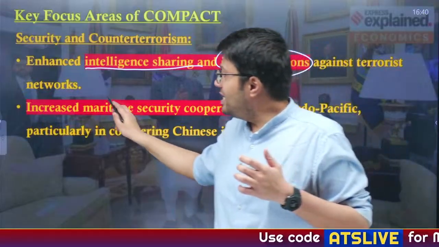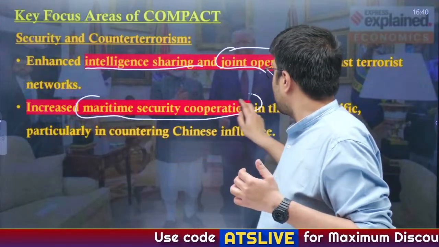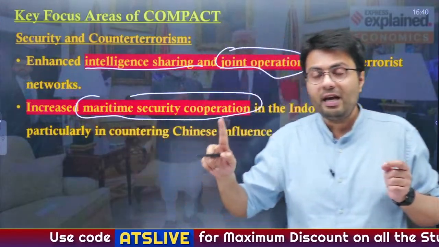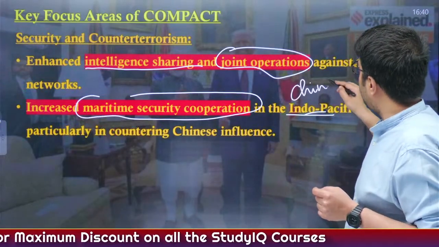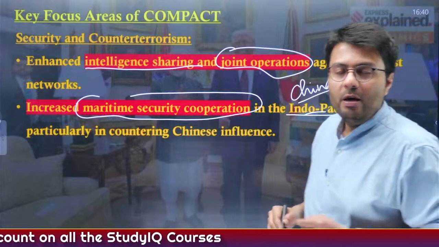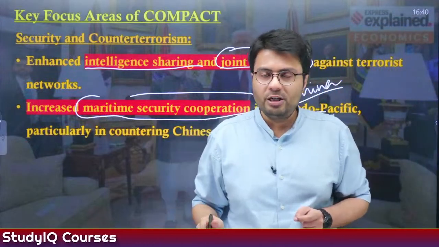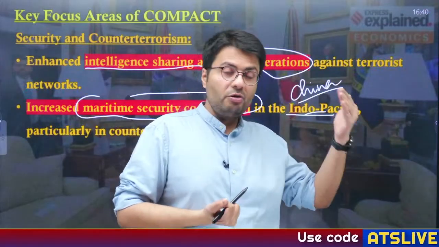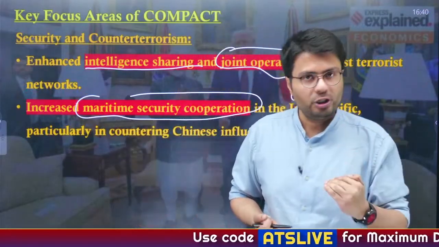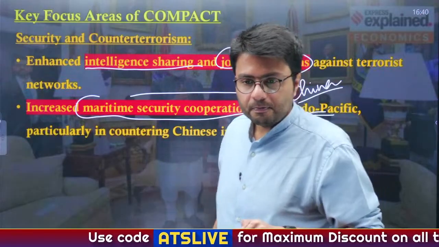And also they will increase their maritime security cooperation, particularly in the Indo-Pacific. And why is it important in the Indo-Pacific? To counter the rise of China and its increased deployment of maritime assets in the Indian Ocean region. And for that, the US wants to increase its cooperation with India, which is a dominant player in the Indian Ocean region. Understood?